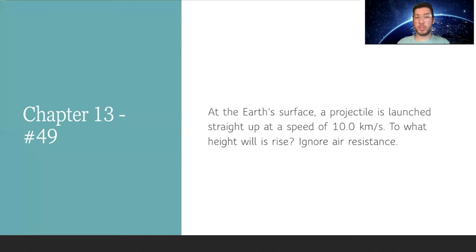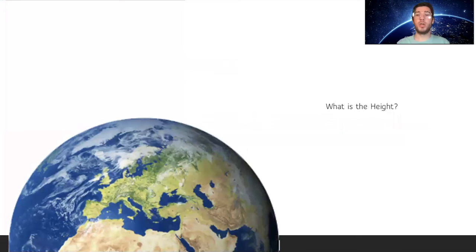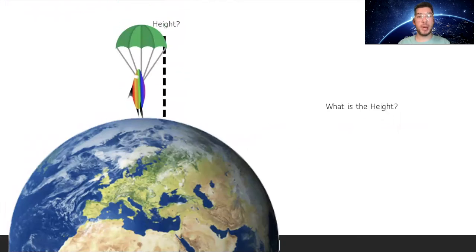So for chapter 13, I chose number 49, and this question says that at the Earth's surface, a projectile is launched straight up at a speed of 10 kilometers per second. To what height will it rise, and we are to ignore the air resistance? So let's imagine it. We're going to take Earth, a projectile is launched straight up at 10 kilometers per second, and we are looking for the height.